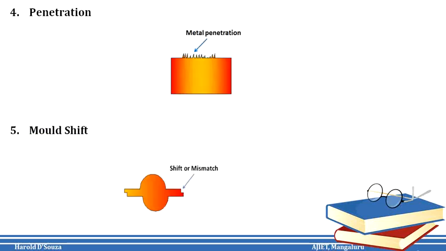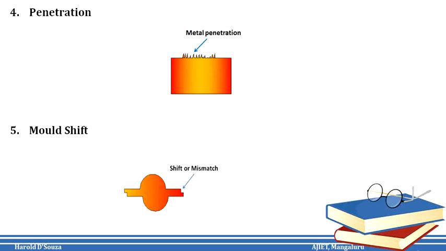Metal penetration. When fluidity of the liquid metal is high, it may penetrate into the sand mold or core. A fused aggregate of metal and sand appears on the surface of the casting, which leads to this particular defect.